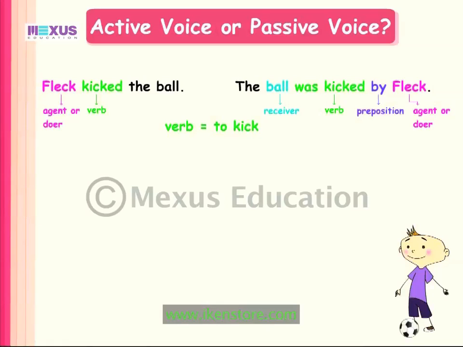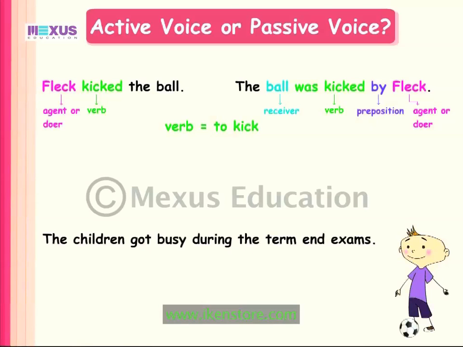When the agent is not mentioned, an appropriate form of the verb get is sometimes used instead of be with the past participle. For example, the children got busy during the term end exams.